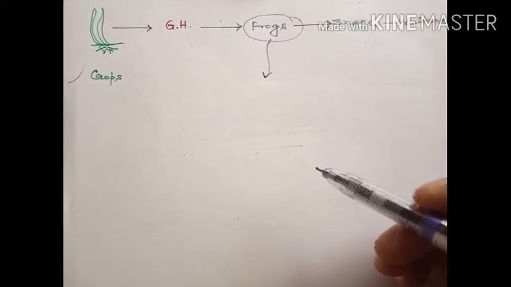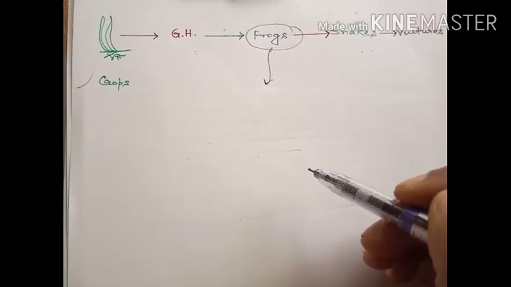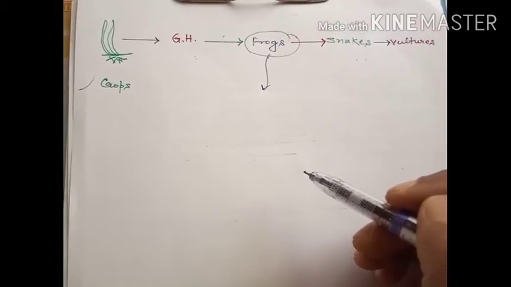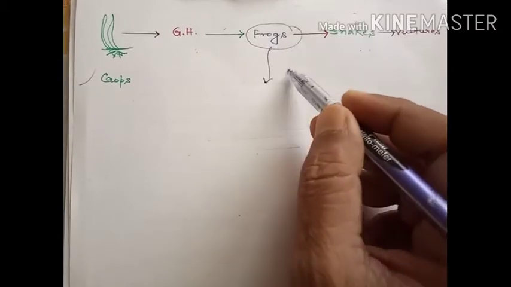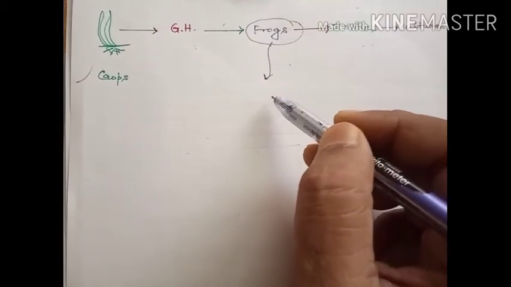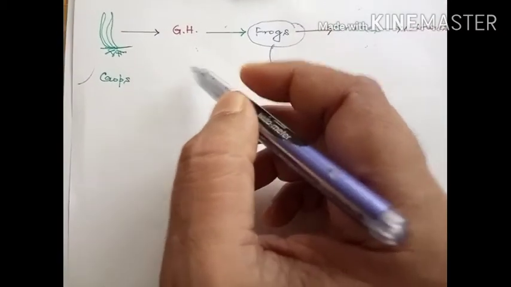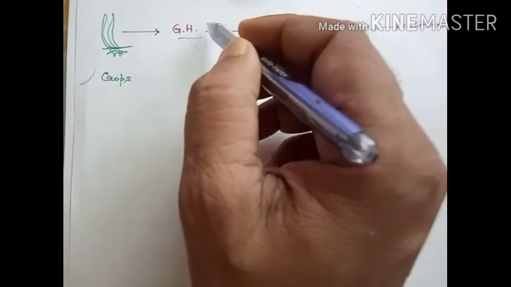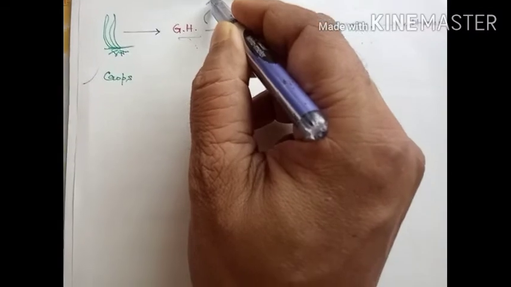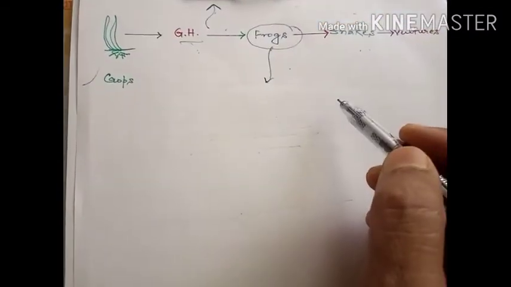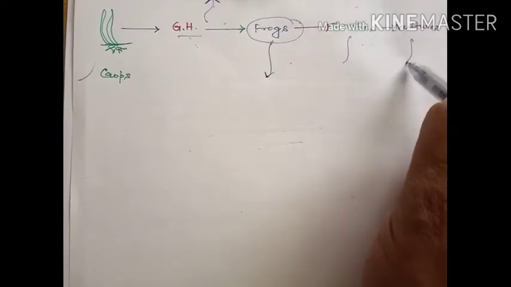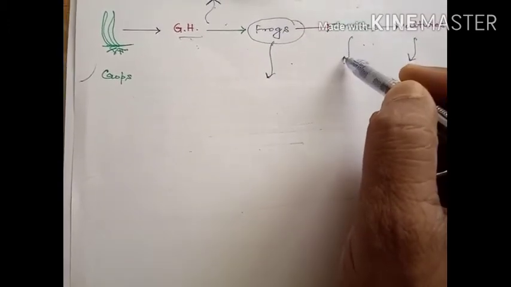How? We can easily consider the situation that if the population of the frogs is declining day by day, obviously there would be no predator to prey upon the grasshoppers. So the population of the grasshoppers will show a sudden increase in numbers, whereas the population of the snakes and the vultures will also decline in the coming days.